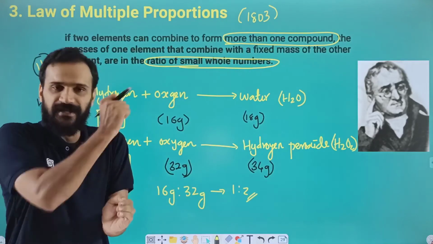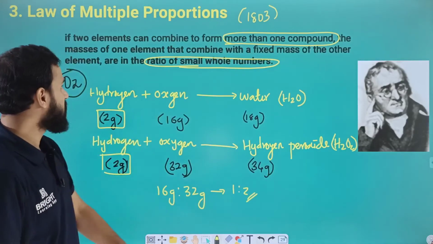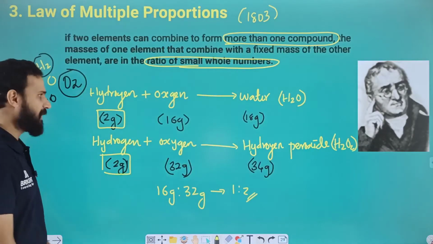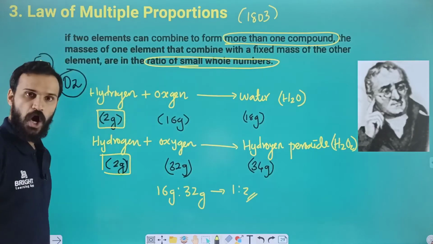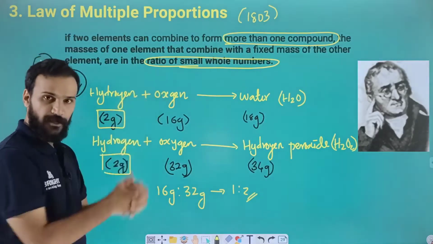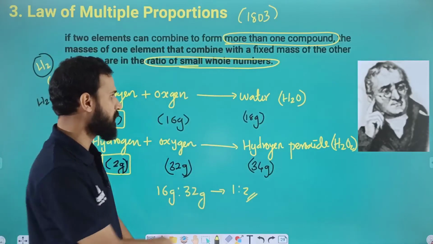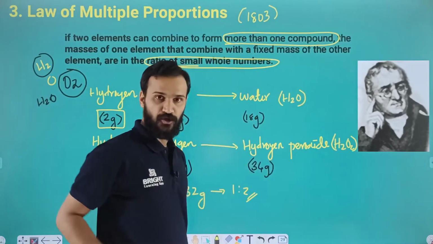It is a little bit difficult to understand, so I am repeating. When two elements are combined, we are taking hydrogen and oxygen, and there is more than one compound forming. We are getting water, H2O, and H2O2.